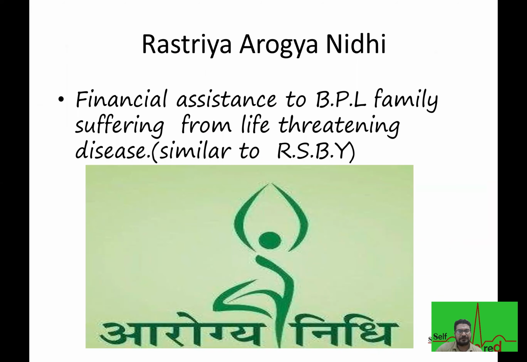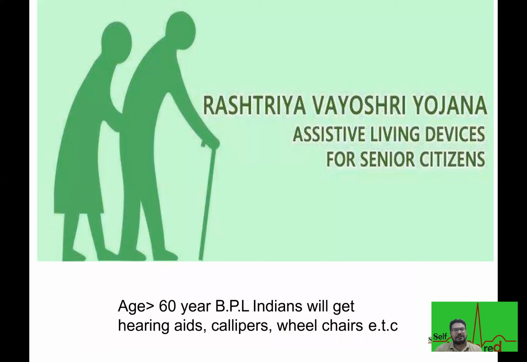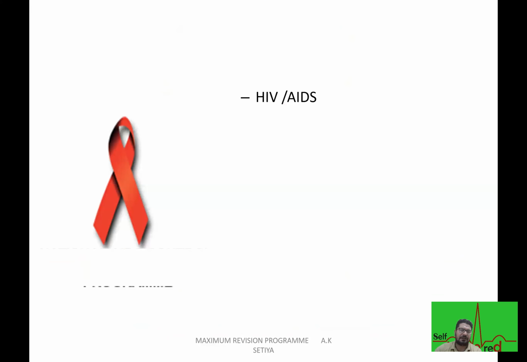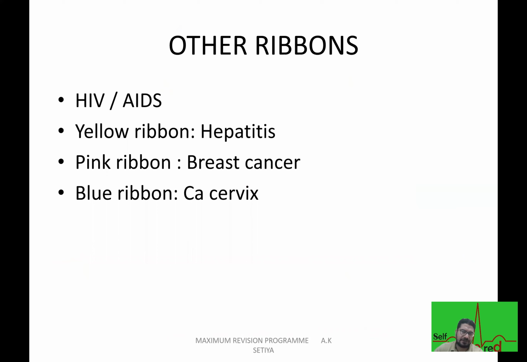Rashtriya Arogya Nidhi, again to provide financial assistance to poor people. Rashtriya Vayoshri Yojana, this is for senior citizens, right, below poverty line. Mission Parivar Vikas is a part of the family planning scheme. You can see the red ribbon denotes HIV, the pink will denote your breast cancer. We have different ones, like I told you, red for HIV, yellow will be for hepatitis, pink will be for breast cancer, and blue will be for CA cervix, cancer of cervix.